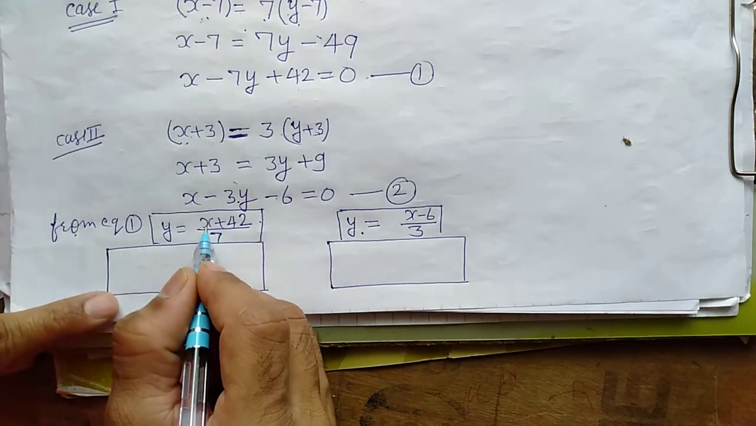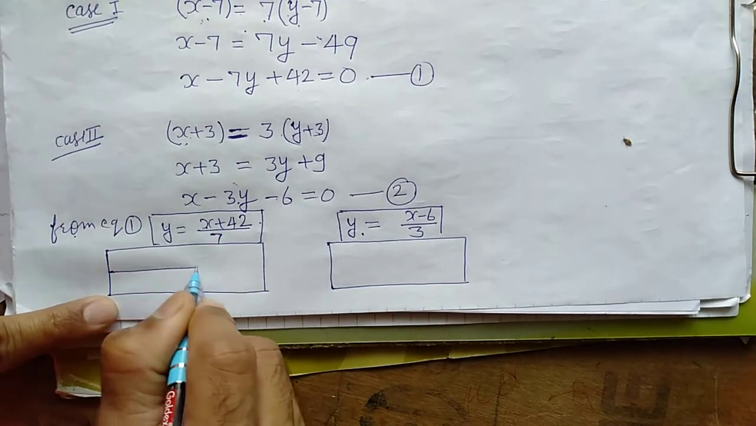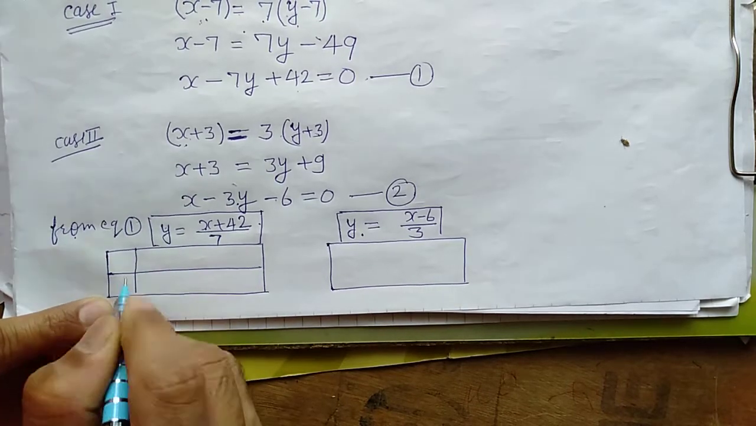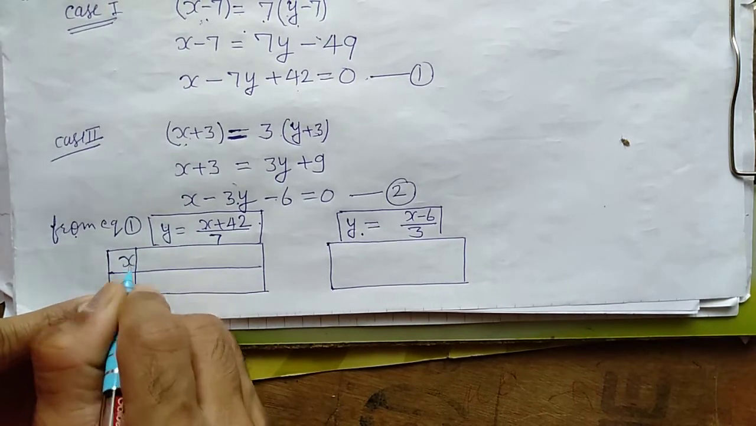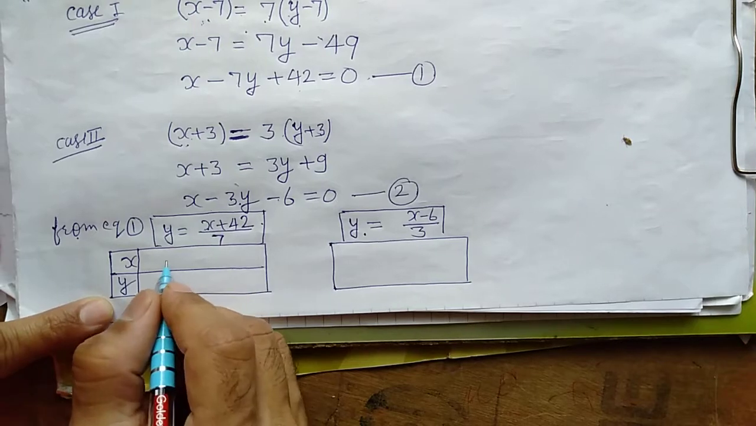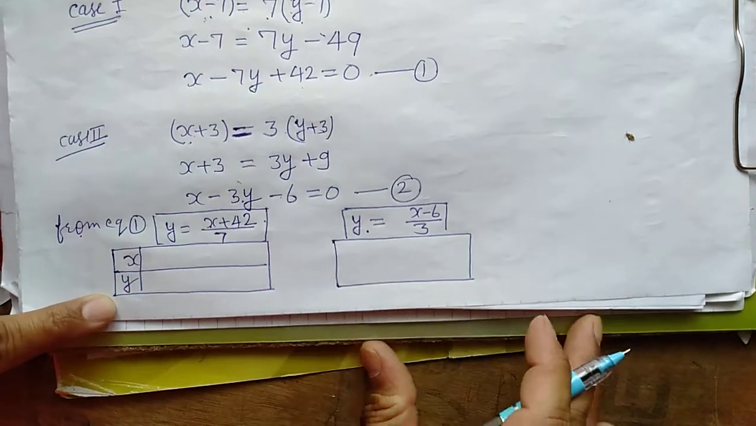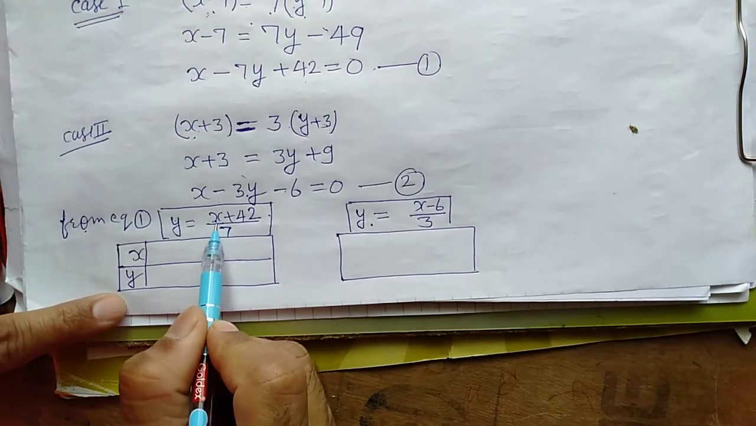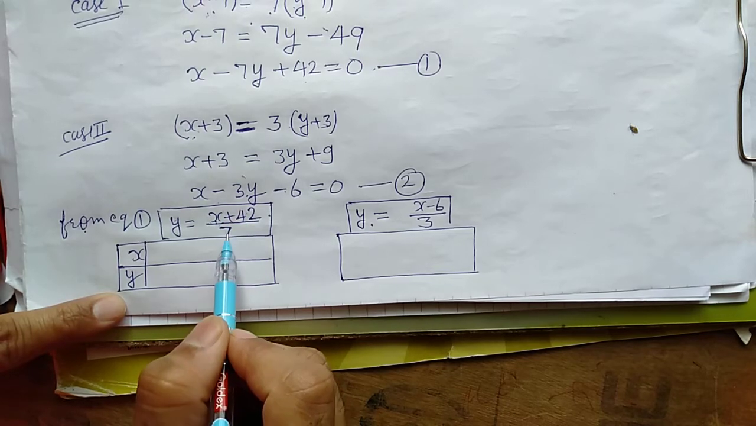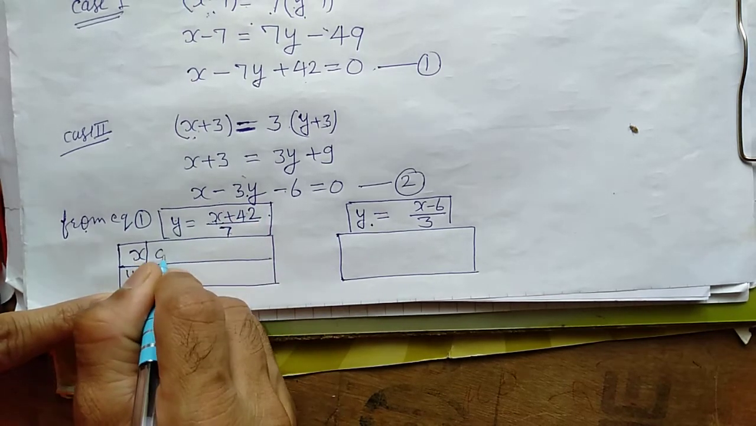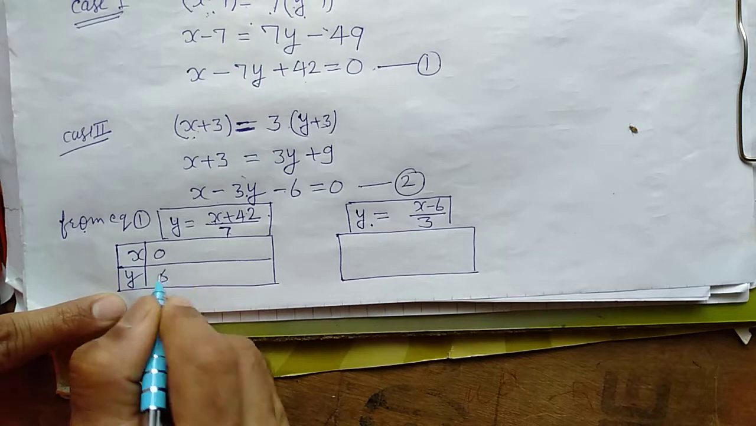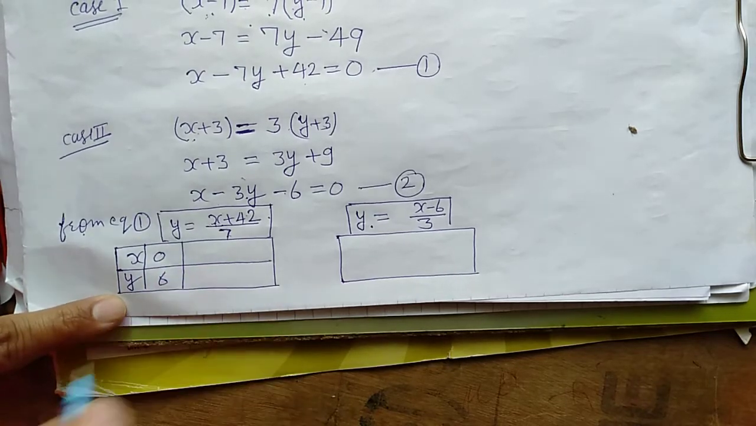Here suppose x equals 0. I'm just making this table. This is x and this is y. If I take x equal to 0, then this will become 0, and 42 divided by 7, when x equals 0, will be 6. 7 6s are 42, right?